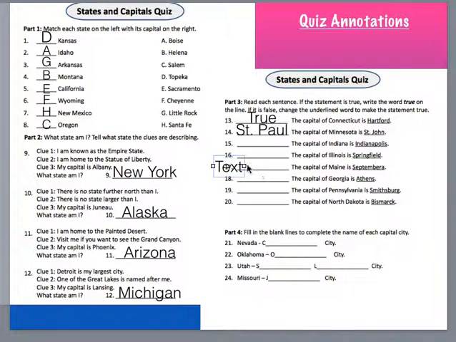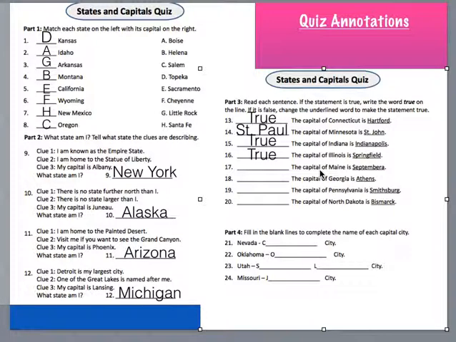Number 15, the capital of Indiana is Indianapolis. Is that true, or do we need to change the capital name? It is in fact true. Excellent. The capital of Illinois is Springfield. Is it true, or do we need to change the capital? It is true.